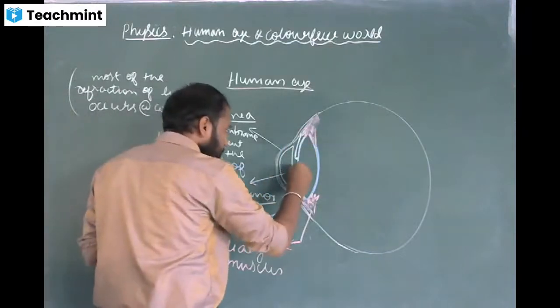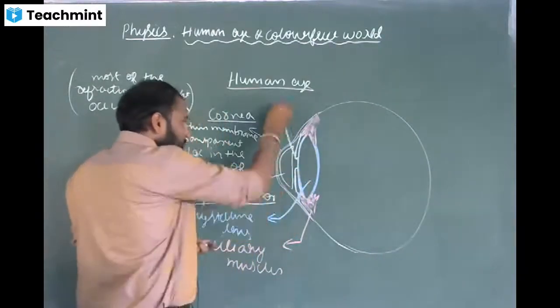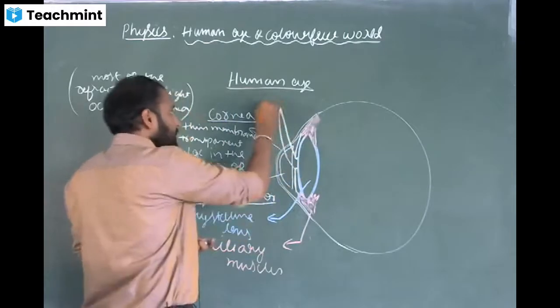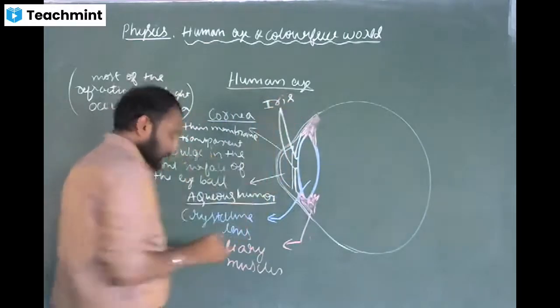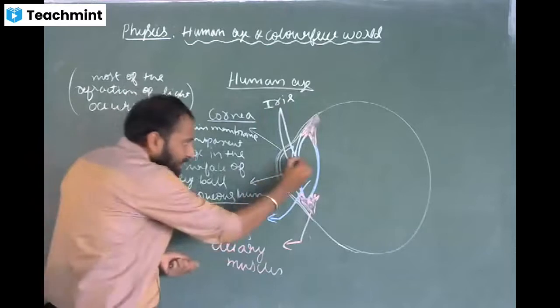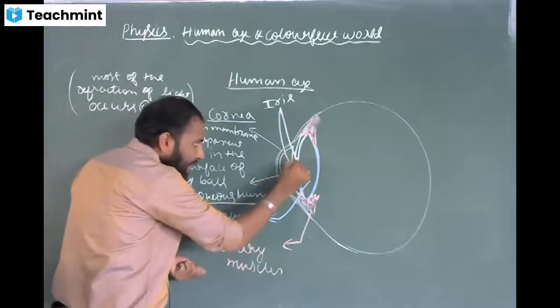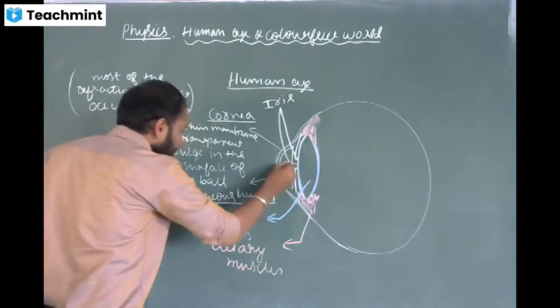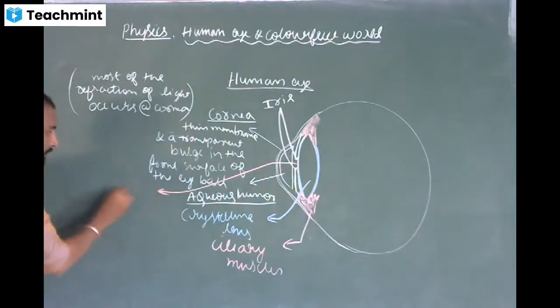So here you can see this. This one and this one are the iris. And you can see there is a gap between the iris. This gap, we call it the pupil.